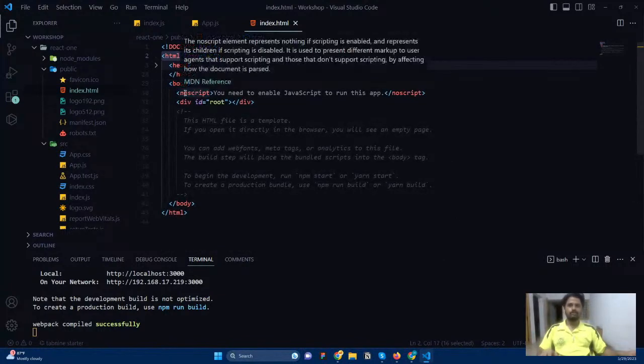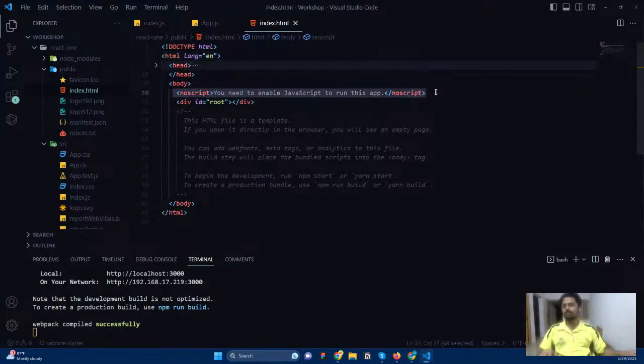In the body tag, you can notice that a noscript tag is added. For people who don't know what noscript is, by default, if JavaScript is not enabled in a browser, it will display this message: you need to enable JavaScript to run this app. So you have an option to disable JavaScript in your application, and for that browser, it will do this. Okay, that's what it is.